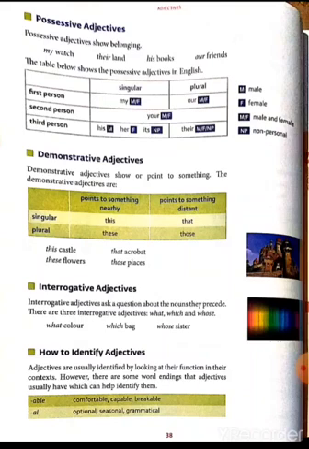And how to identify adjectives. Adjectives are usually identified by looking at their function in their context. However, there are some word endings that adjectives usually have, which can help identify them.